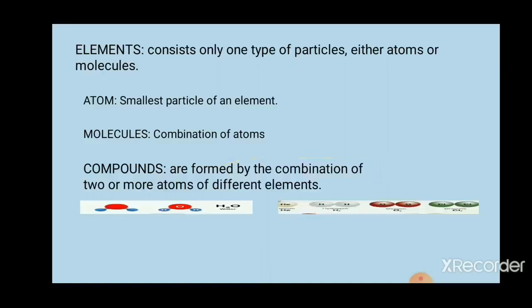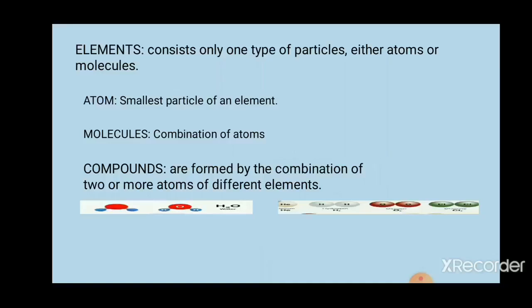Now, you can see one more example on the slide, the water molecule. As I already told, what is the formula of water? H2O. That means two hydrogen atoms and one oxygen atom are present.